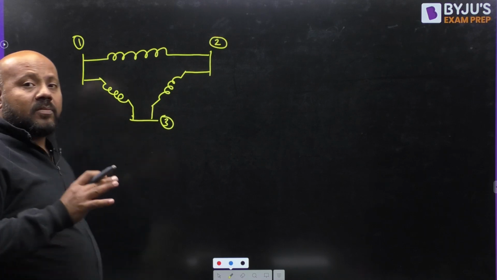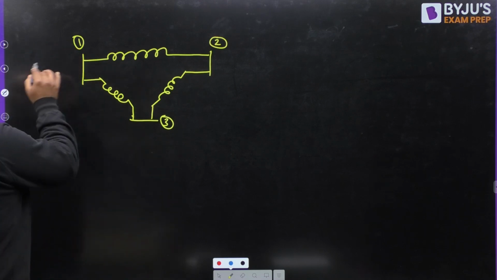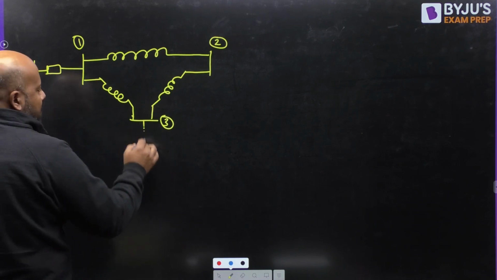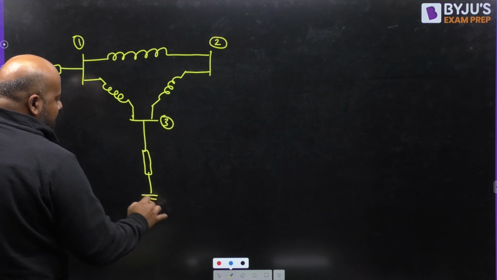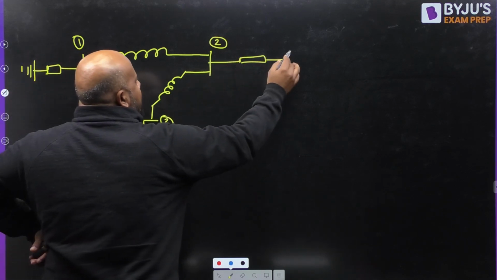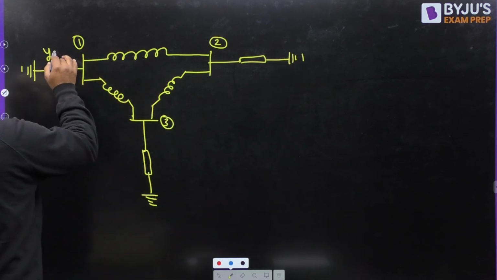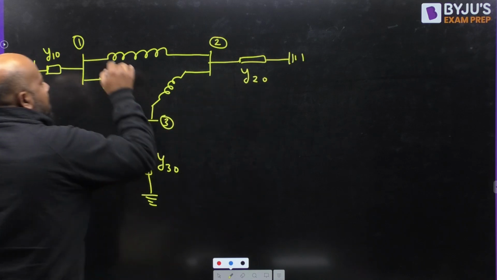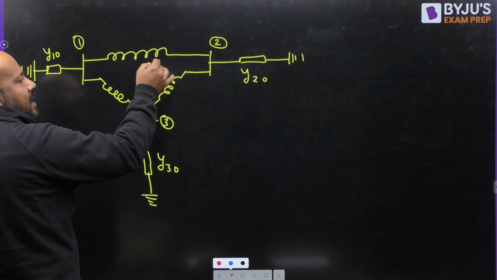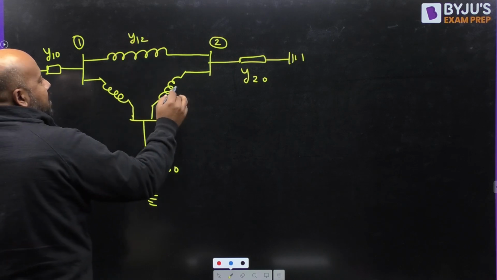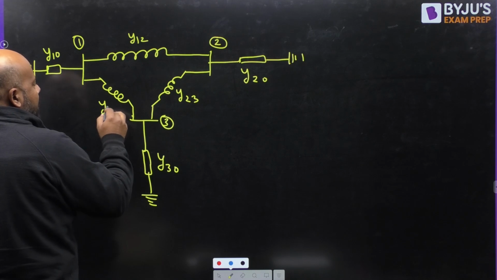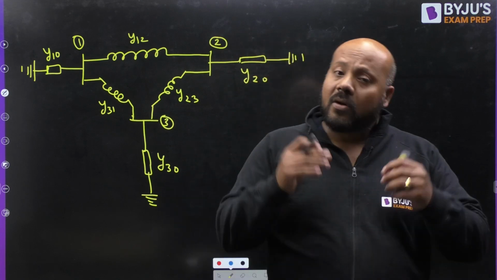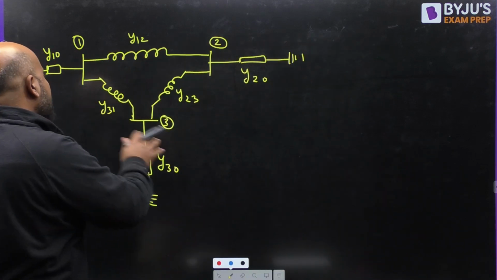Now first we are assuming the most general case. Suppose the shunt element is connected to all the three buses, something like this. This is Y10, this is Y30, this is Y20, and here the line admittances are Y12, Y23, Y31. And suppose I am assuming that the line charging capacitance is present in all the three sections of the line, 1 to 2, 2 to 3 and 3 to 1.